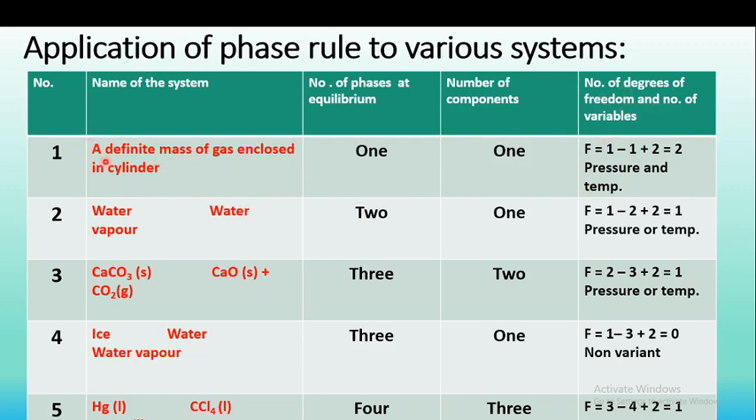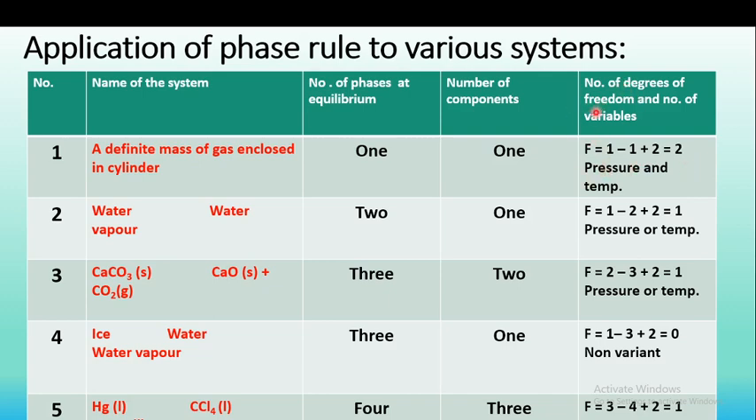For the first example, consider a definite mass of a gas enclosed in a cylinder. What is the number of phases? We know that only one gas is enclosed, therefore the number of phases is 1 and the number of components is also 1. How can we calculate the degrees of freedom? F is equal to C minus P plus 2. With components 1 and phases 1, it is 1 minus 1 plus 2. Therefore F is equal to 2.